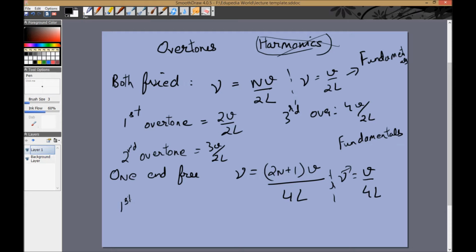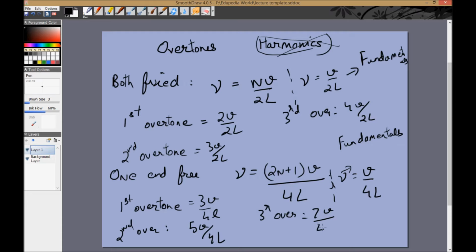So in this case, the first overtone will be, try to think of it, n will be 1 now. So it will be 3V by 4L. Second will be, now n is 2. So 5V by 4L. The third will be 7V by 4L. So right now nothing is confusing to you because we're just talking about overtones, not harmonics. So this should be clear, I hope.